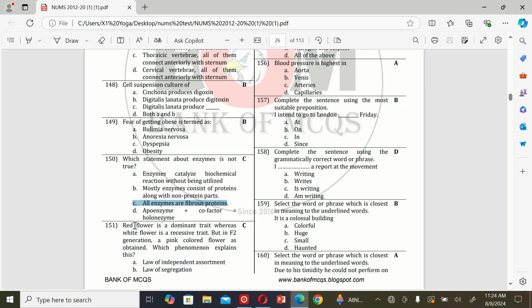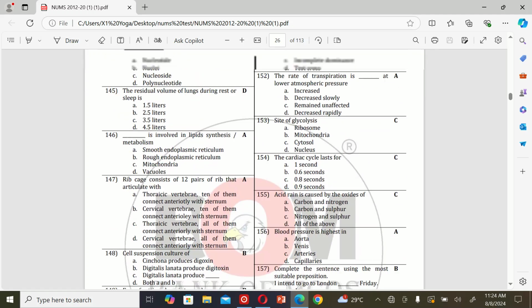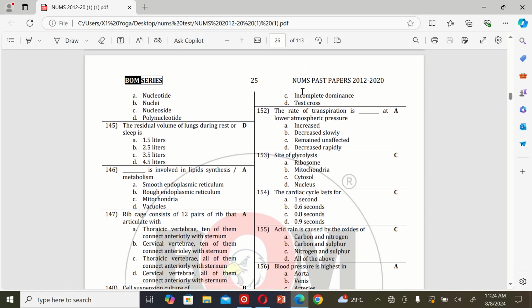The next MCQ is: red flower is a dominant trait whereas white flower is a recessive trait, but in the F2 generation a pink colored flower is obtained. Which phenomenon explains this? A. Law of independent assortment, B. Law of segregation, C. Incomplete dominance, and D. Test cross. So the correct option is C, incomplete dominance.